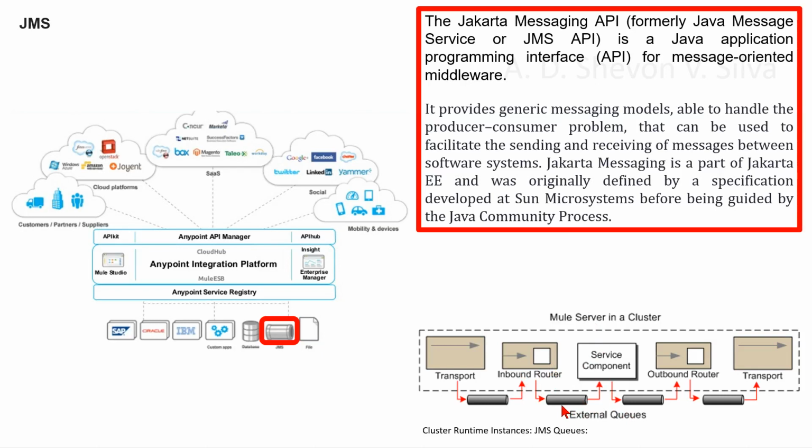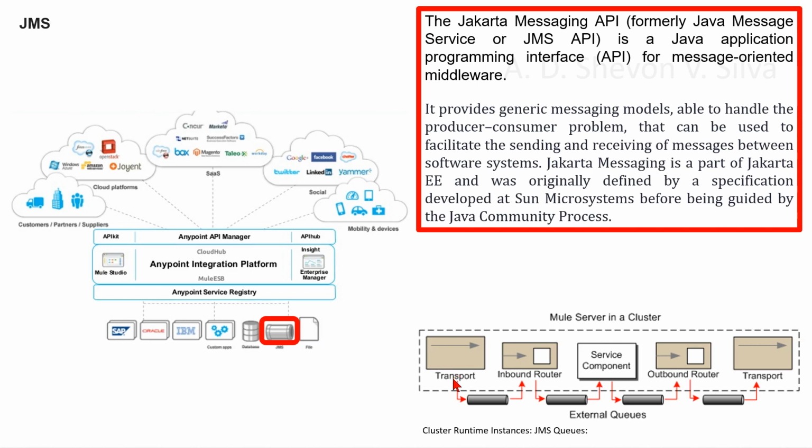Here you can see JMS queues in runtime cluster runtime instances. JMS can be used to achieve HA and FT by routing messages through JMS queues. In this case, each message is routed through a JMS queue whenever it moves from component to component. Pros: easy to do and well understood by developers. Cons: requires a lot of transactions, transactions can be complicated, and there is a performance hit if you are using XA.